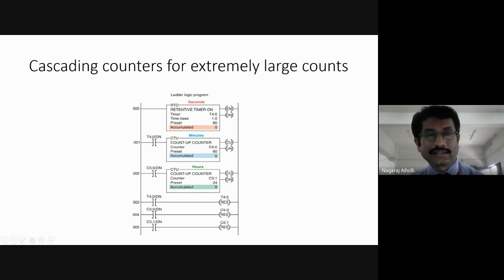Right? Any difficulty here, students, in this program on clock? Any difficulty on this program? Is this program clear?